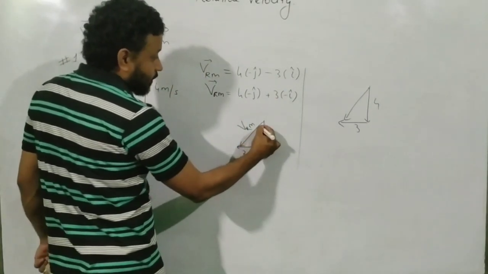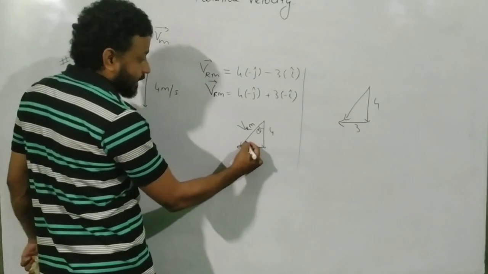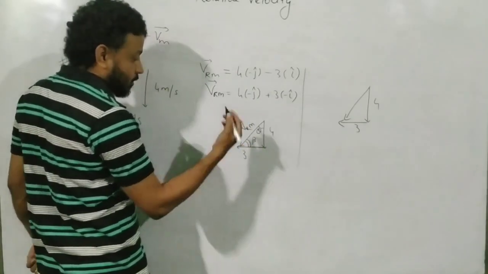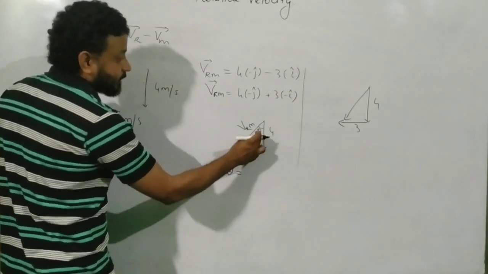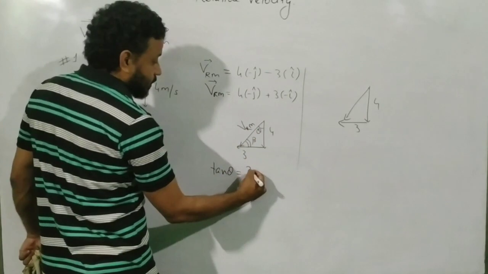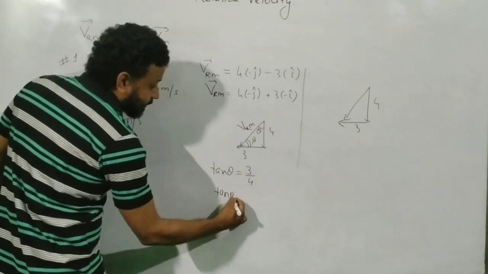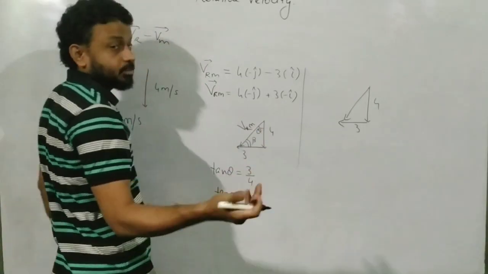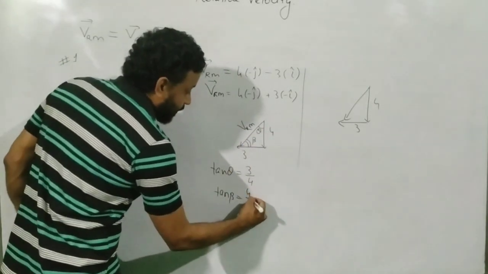Say that I want to know this angle theta with the vertical. At what angle with the vertical is it coming? Or I want to know the angle beta with the horizontal. Both you can find. Tan theta you can find: perpendicular is 3, base is 4, so tan theta is 3 by 4. What about tan beta? If they are asking you to find with respect to horizontal, then for tan beta this is perpendicular, this is base. So you get 4 by 3.